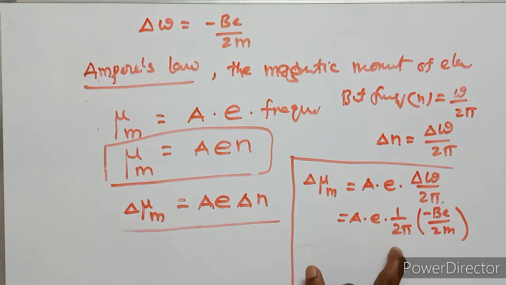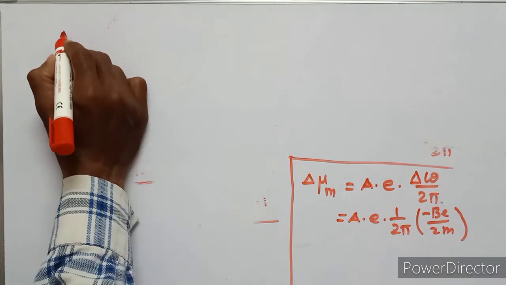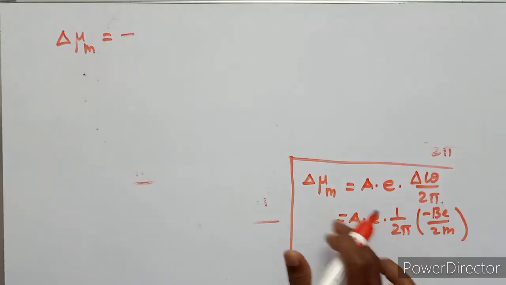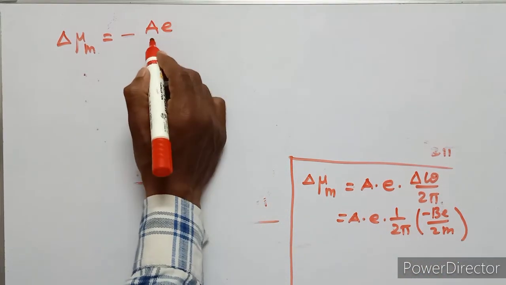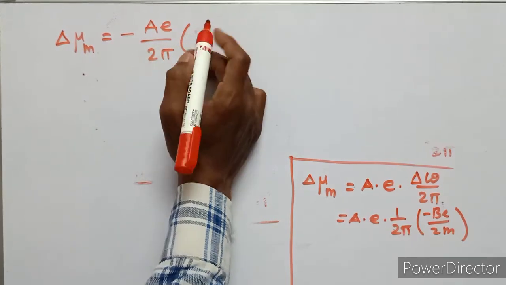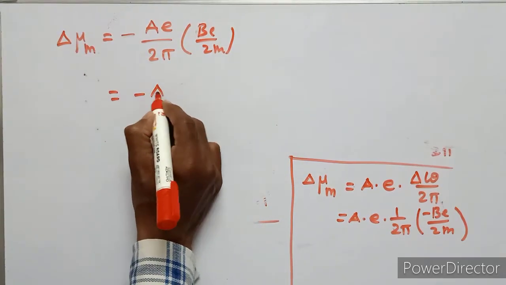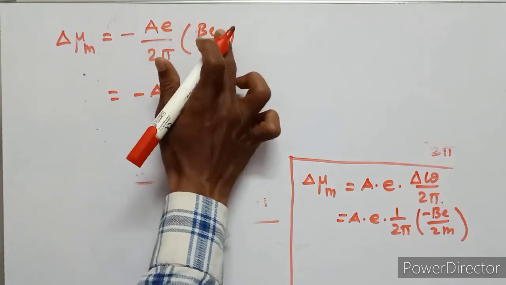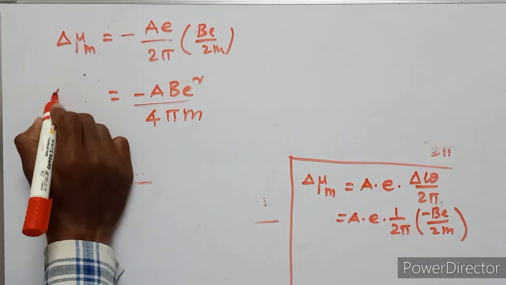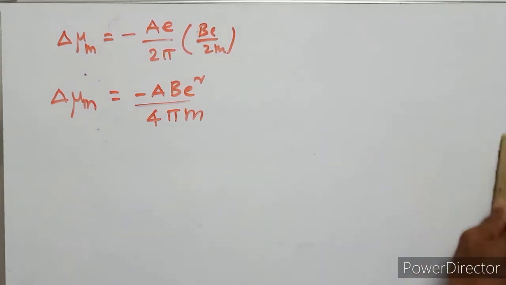So this equation can be further simplified. The change in magnetic moment equals minus A e upon 2 pi times B e upon 2m, so totally minus A B e square upon 4 pi m. That is the change in magnetic moment.